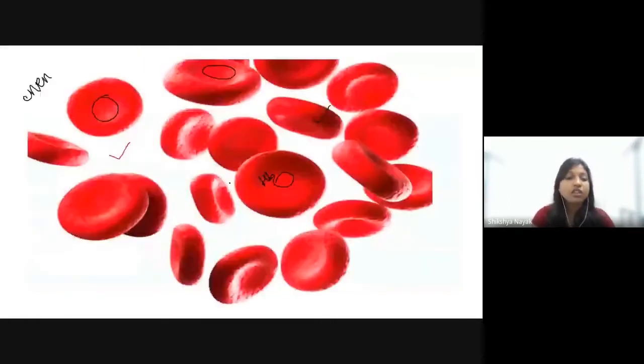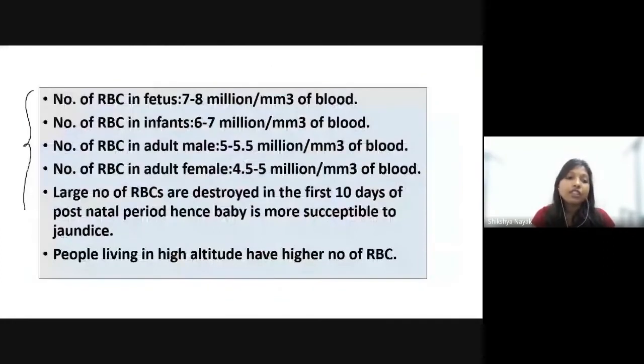So now comes the point, what is the number of RBC present in any organism? If we talk about mammals, in case of fetus, the number of RBC is around 7 to 8 million per cubic millimeter of blood. But in case of infants, after birth, the number is around 6 to 7 million. There is a decrease in number.